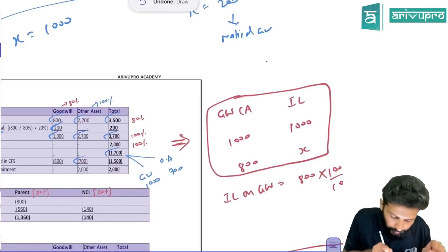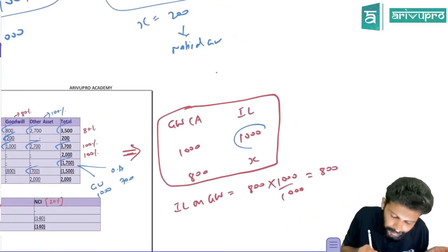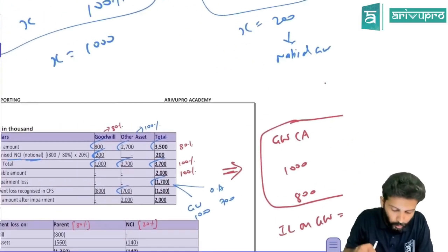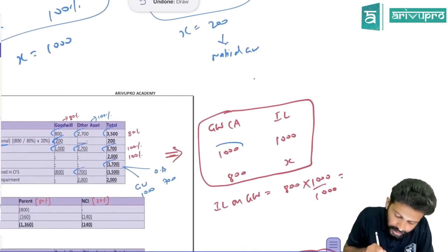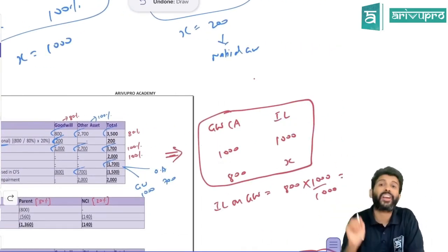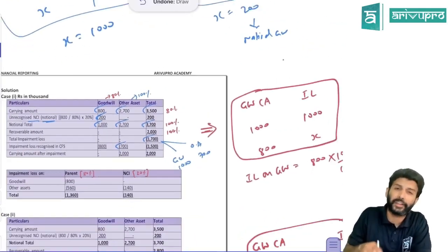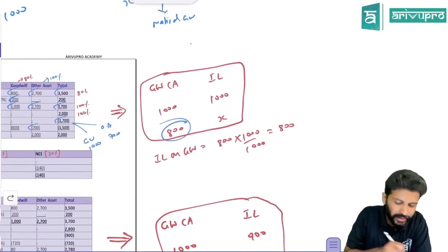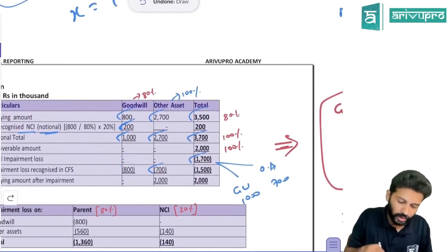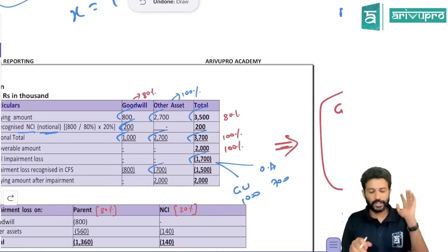If through this calculation you are getting impairment loss relating to goodwill of 1000, you can recognize it to that extent, provided you have recognized the full value of goodwill. What is the full value of goodwill? 1000. But you have not recorded 1000 as the goodwill carrying amount. The actual carrying amount of goodwill in your books is only 800, because 200 is notional. So you can only book an impairment loss of 800. You reduced 800 as impairment loss, so the carrying amount will become 0. This is the first step. Easy.